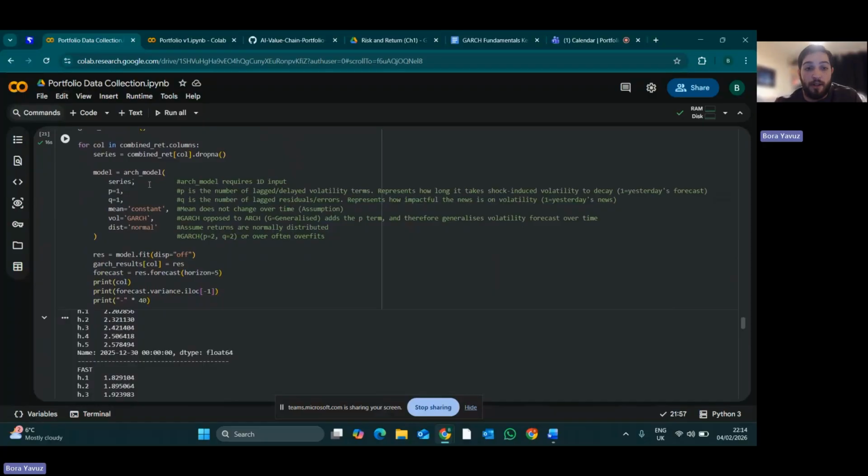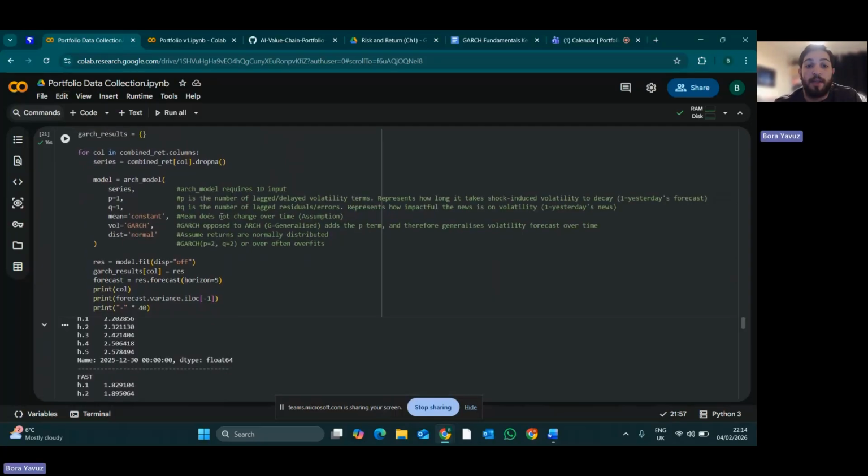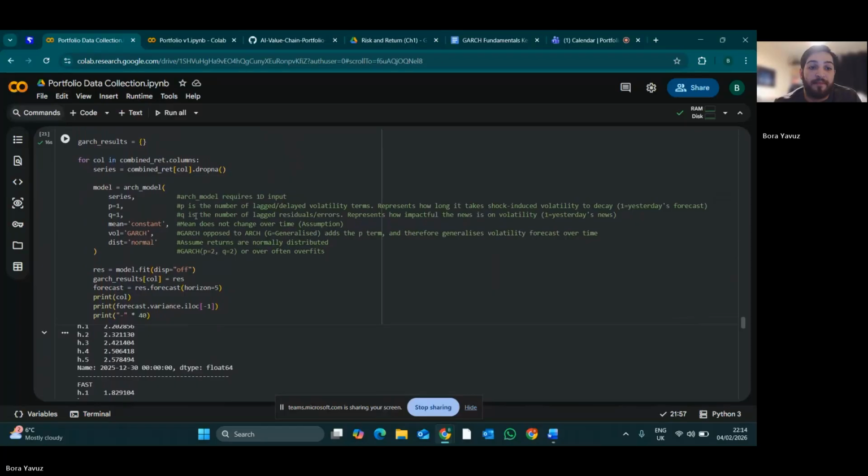Then I chose to use a GARCH model and assumed a constant mean and assumed a normal distribution of the returns. And the constant means that the average does not change over time. So the GARCH model adds the p-value into the Arch model, and this generalizes the volatility over time.